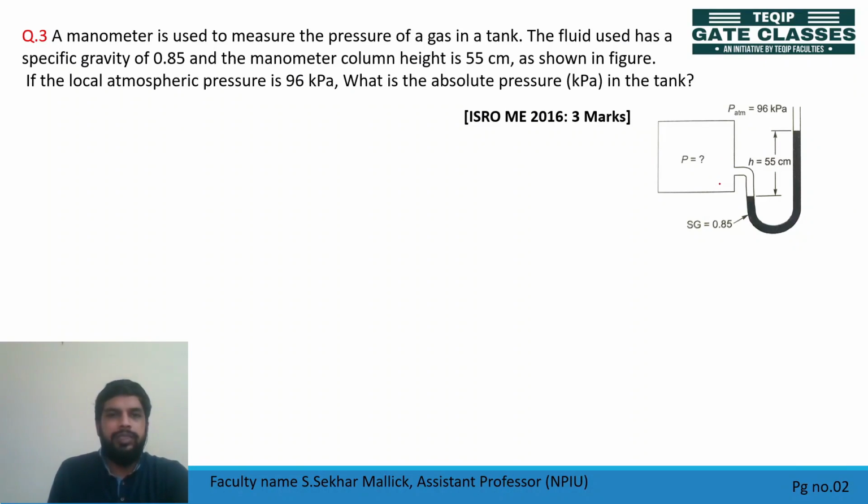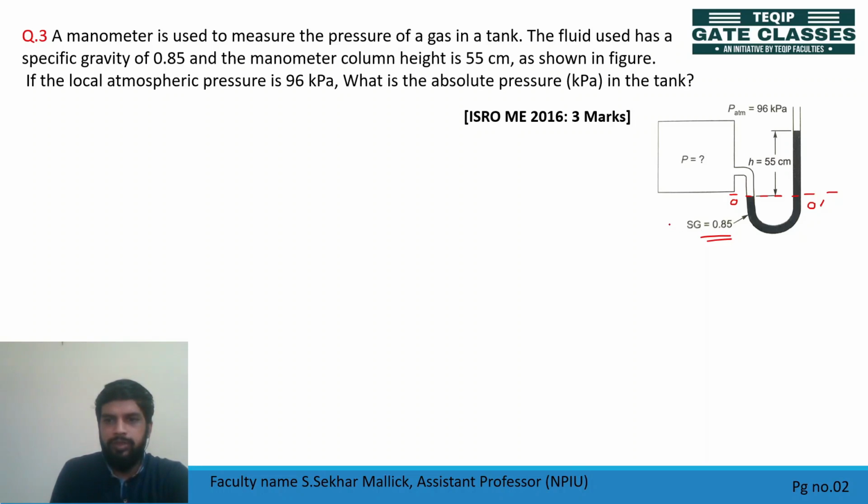How to proceed this type of question? Here the reference level, you can take this as your reference level. That means if this is O and O dash, pressure at O equal to pressure at O dash, as it said, this is a symmetric tube containing same fluid, mercury, or this is fluid of specific gravity 0.85.